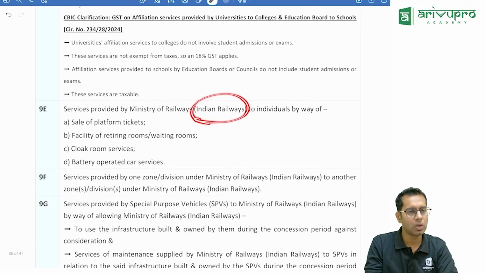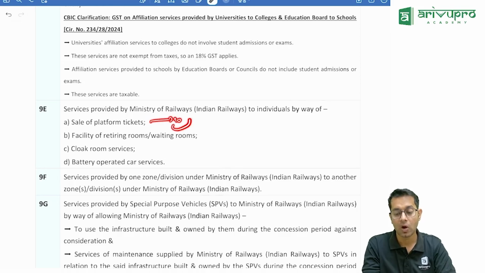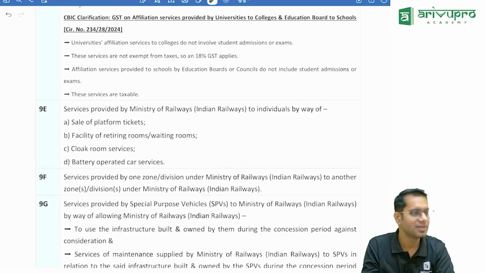Now, if you go to a railway station, you are supposed to purchase a platform ticket. If you are just roaming around over there, 10 rupees you will have to pay for that. On that GST is not applicable.